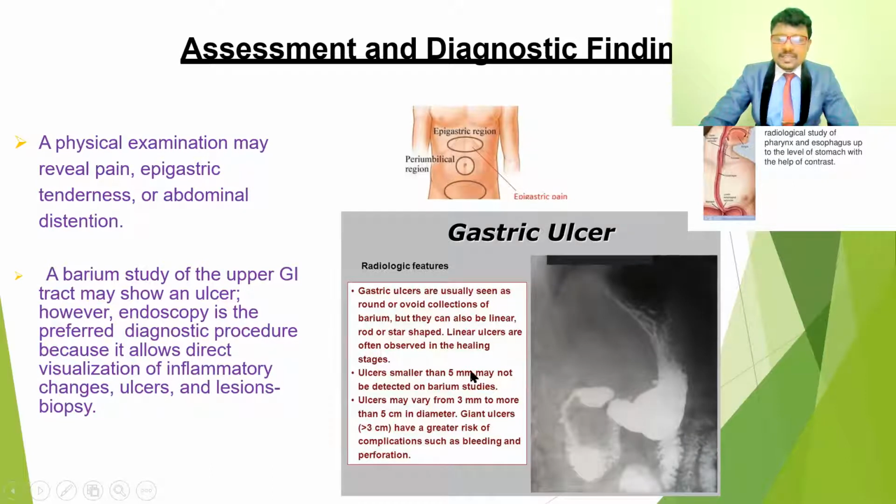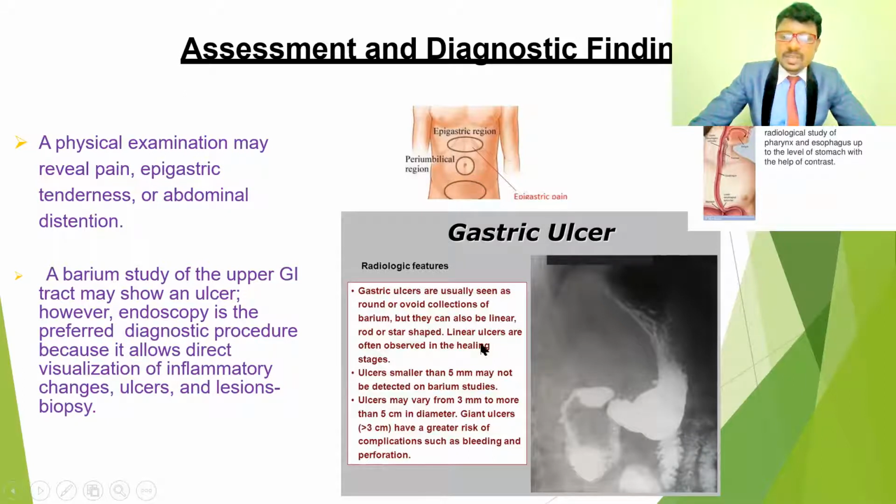These linear ulcers are often observed in the healing stages. So the shape of the appearance tells us what type of ulcer it is, whether it is an acute ulcer or a healing-stage ulcer.